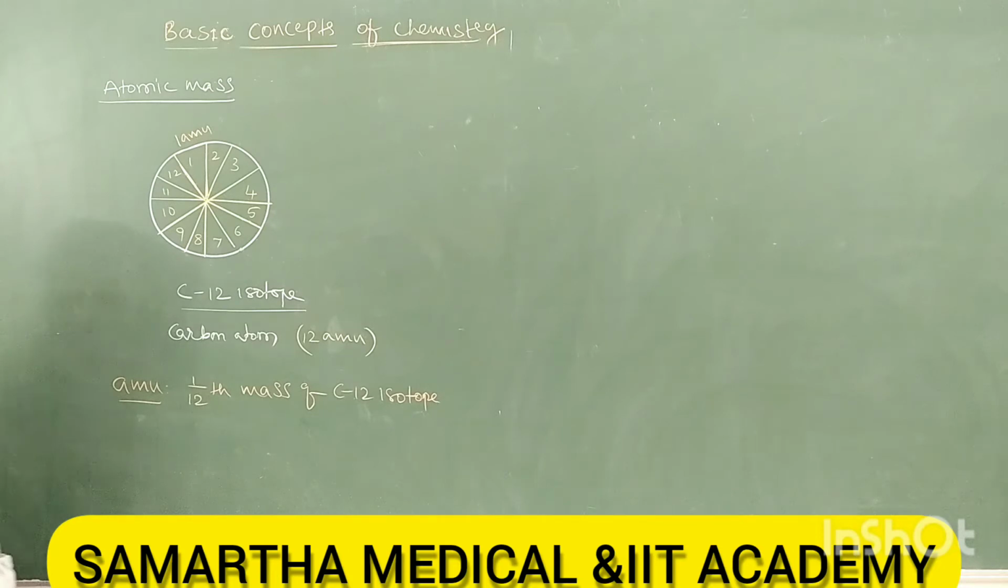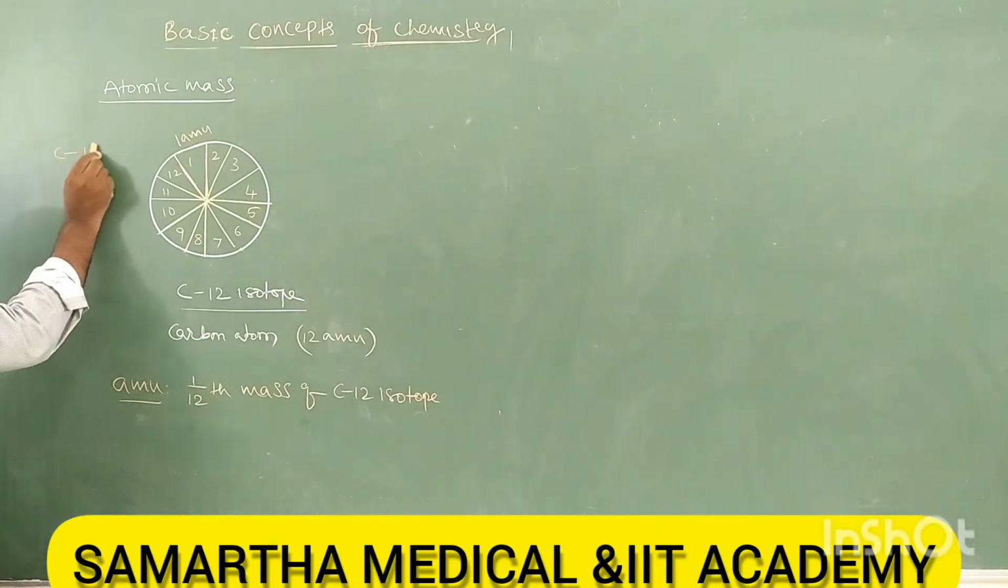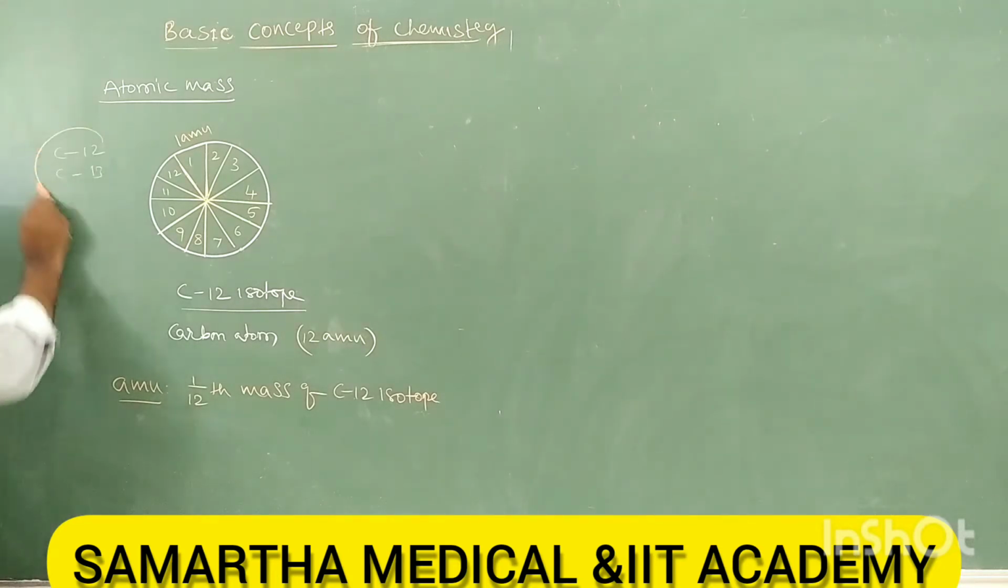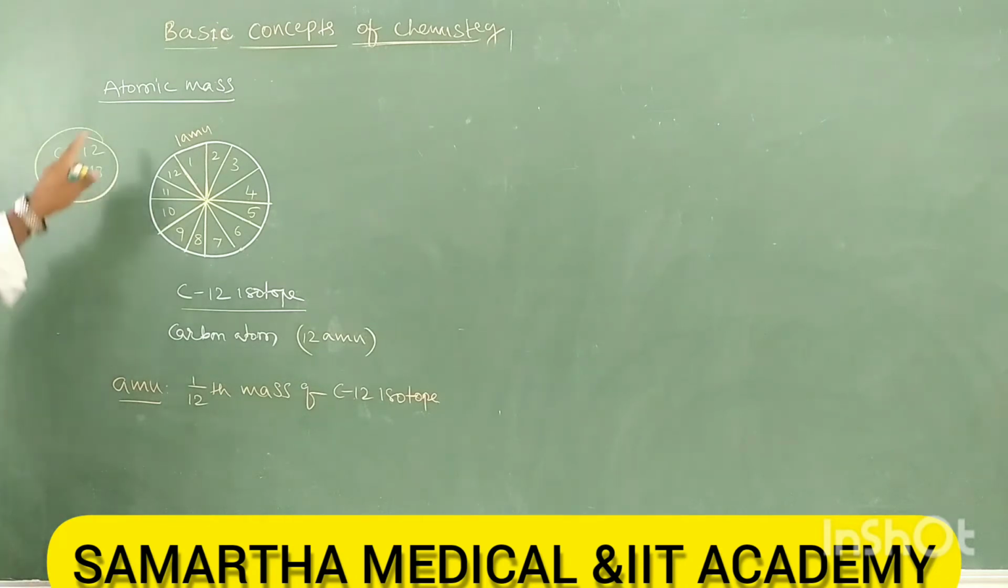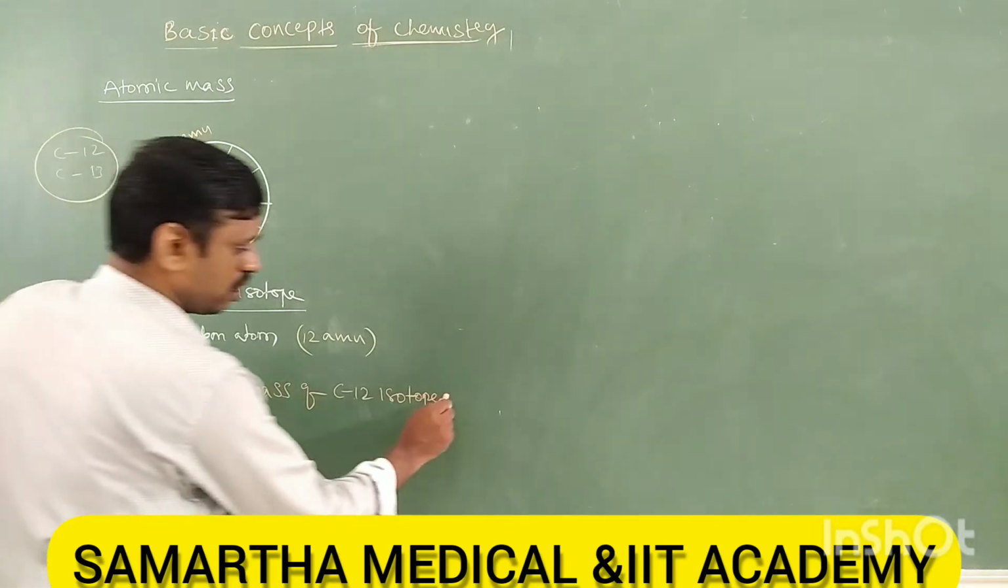Carbon has C12 and C13. Both are isotopes only. Right? So 1 by 12th mass of the C12 isotope is called what? AMU.